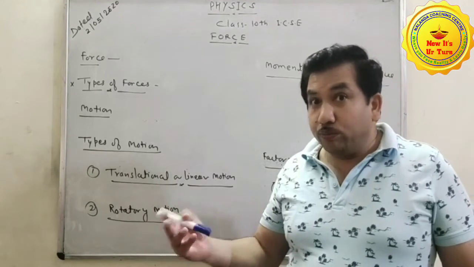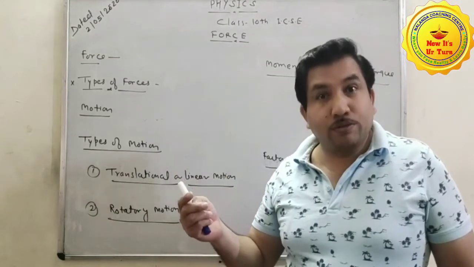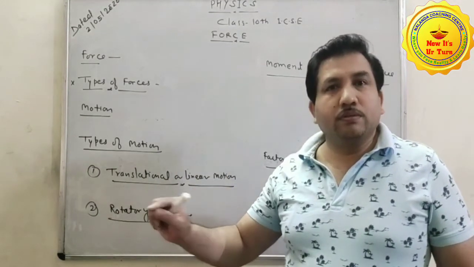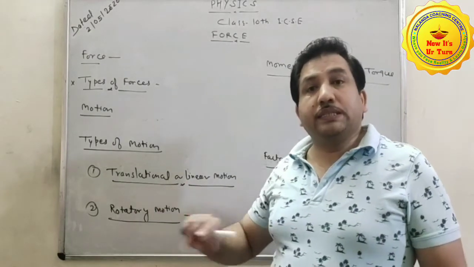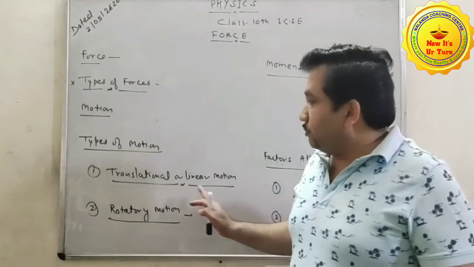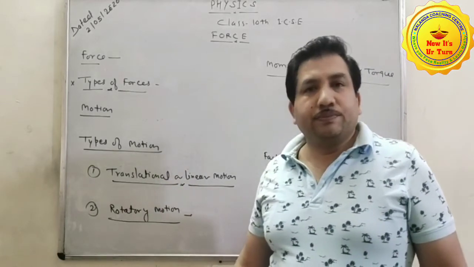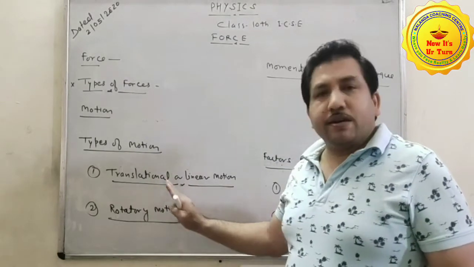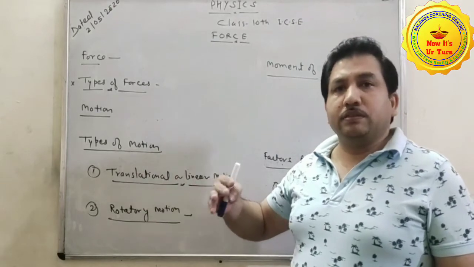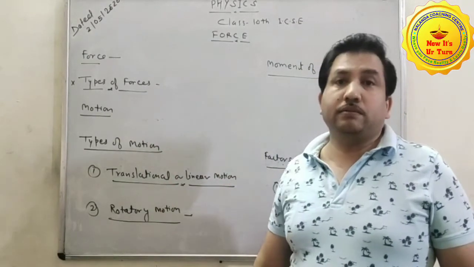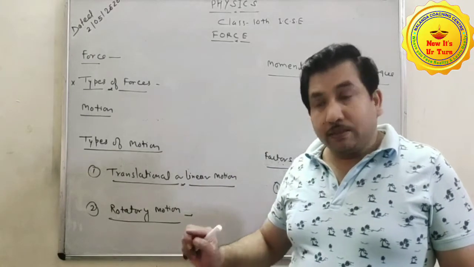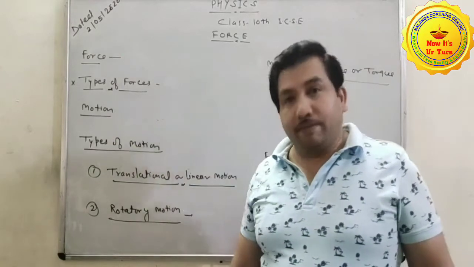We can also write it this way: the body moves on a straight path or a straight line, then its motion is translational. It means the position of a body is changed with respect to the initial point, but this must be on a line.